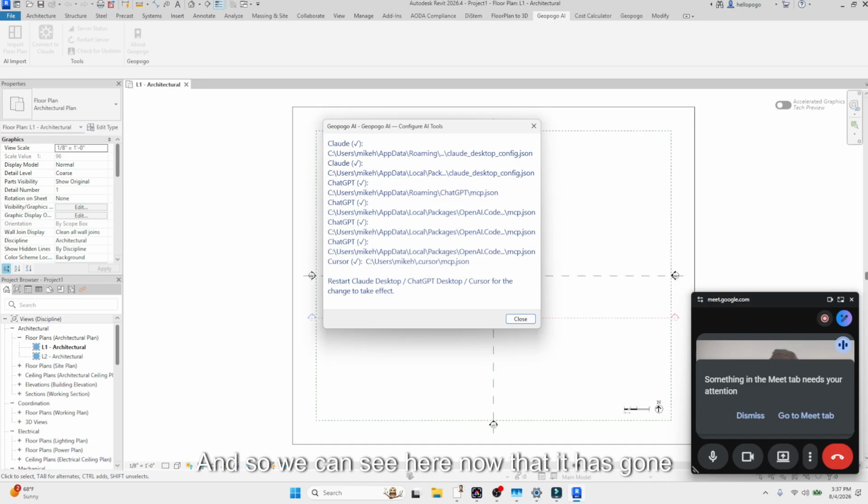And so we can see here now that it has gone and put in this desktop configuration JSON file directly into your Claude installation. Note that you do need Claude Desktop downloaded and installed on your computer. It is ideal that you have Cowork enabled and you have Claude fully closed and quit for this installation process.